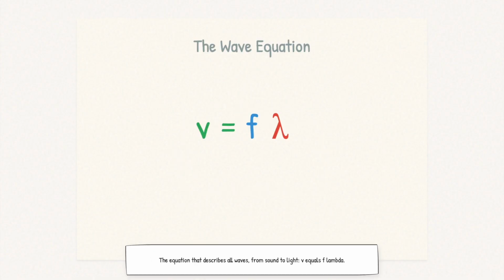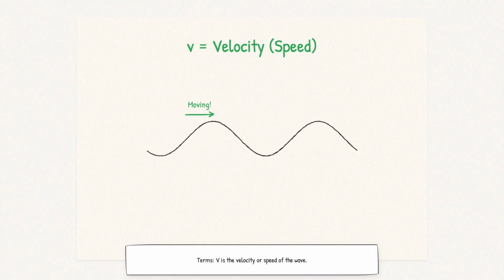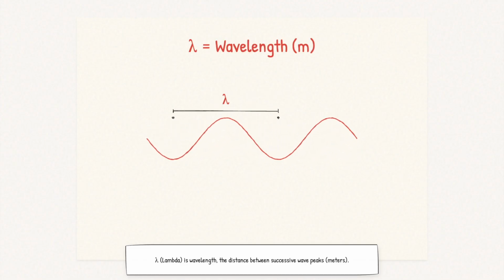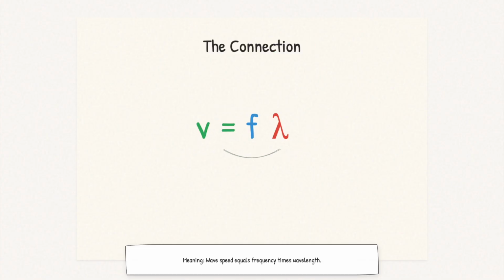The equation that describes all waves, from sound to light, V equals F lambda. V is the velocity or speed of the wave. F is frequency, how many wave cycles pass a point per second, measured in hertz. Lambda is wavelength, the distance between two successive wave peaks, measured in meters. This equation connects three fundamental properties of any wave. It tells us that wave speed equals frequency times wavelength.